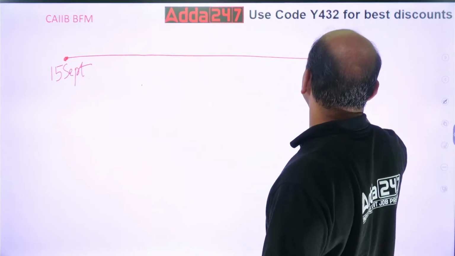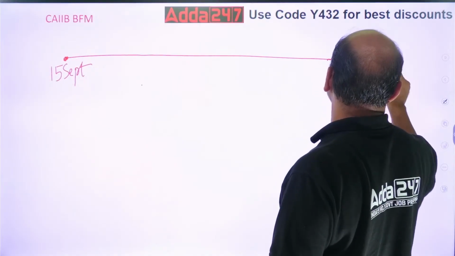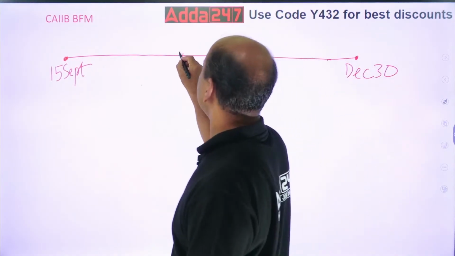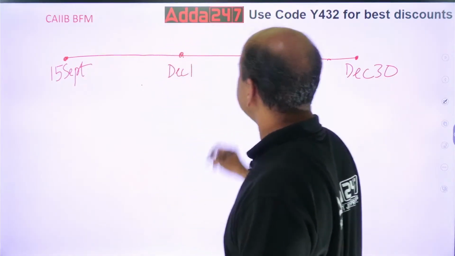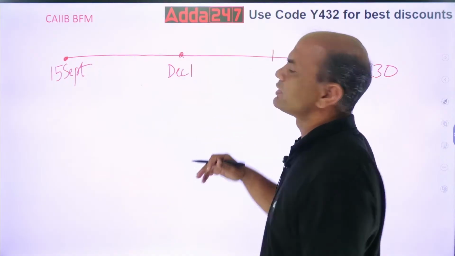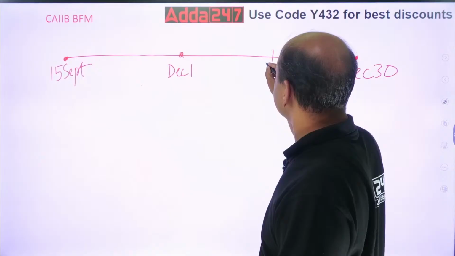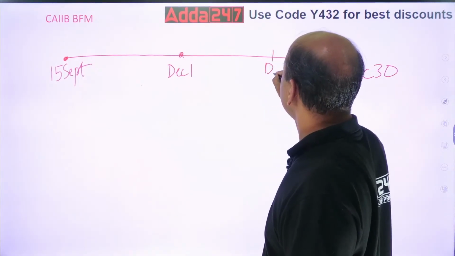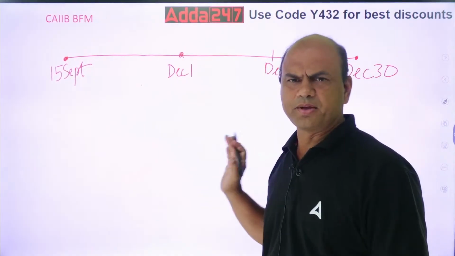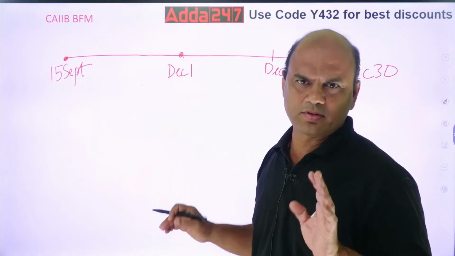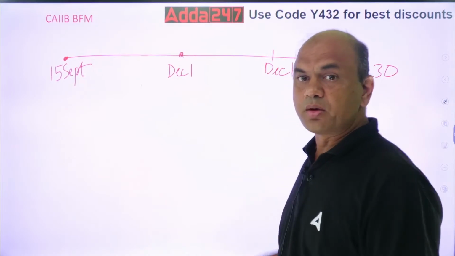So let's calculate the end month, December 30th, and here I'll take December 1. My contract is in between. Let's take one sample example of December 10. I am taking it hypothetical for the exam. Any date you can take, the answer will be the same. So December 10.